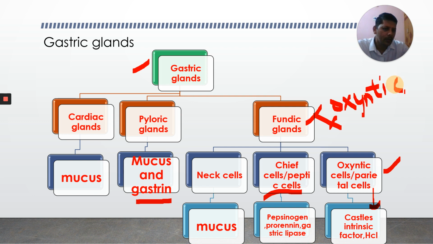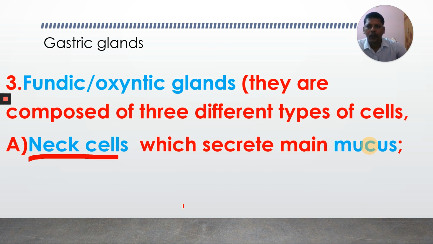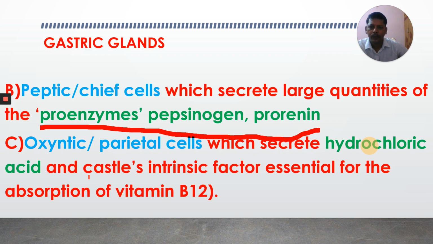They are also called oxyntic glands. Oxyntic glands have oxyntic cells or parietal cells, which produce Castle's intrinsic factor. Next one, oxyntic cells are parietal cells which secrete hydrochloric acid and Castle's intrinsic factor, essential for absorption of vitamin B12. It was also in a previous NEET exam.